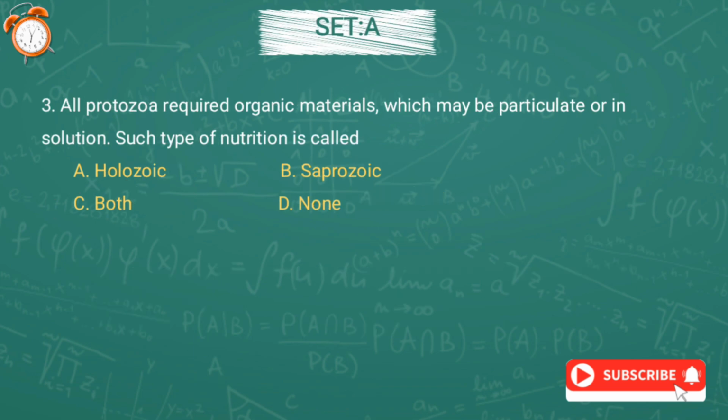Question number 3. All protozoa require organic materials which may be particulate or in solution. Such type of nutrition is called option A holozoic, option B saprozoic, option C both, and option D none. And the answer is option A, holozoic.